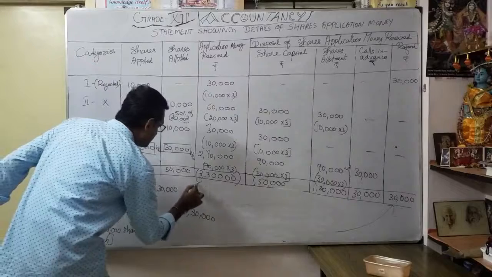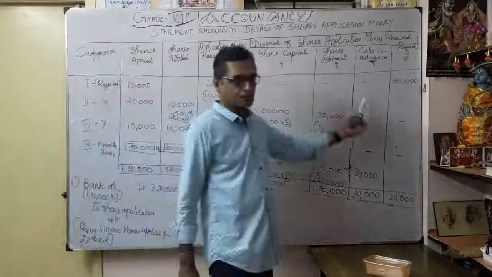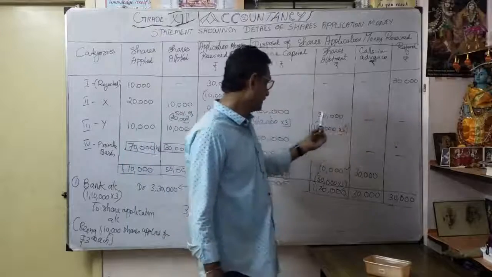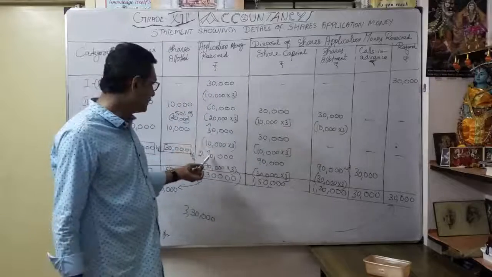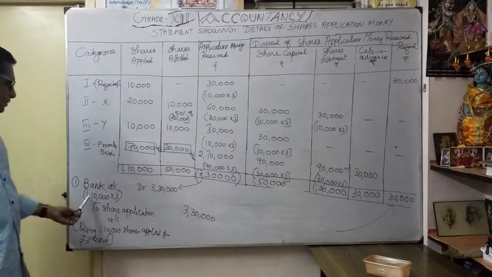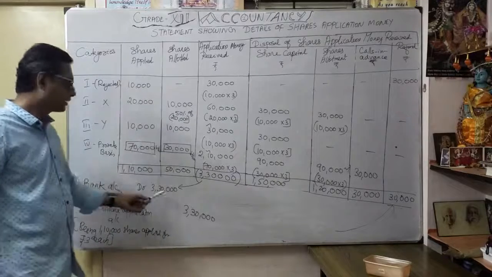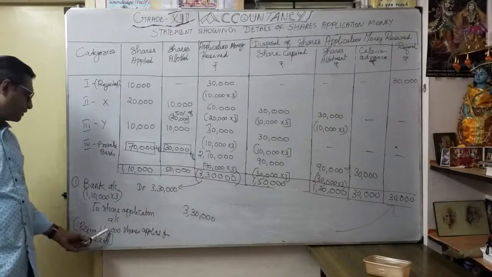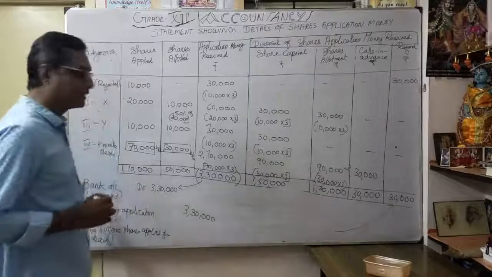This 3,30,000, this one, how you know? Even though we know this, but only the statement helps us how you distribute the excess share application money. Here refunded, here category 2 excess I am going to adjust, then here there is no excess, here and here excess, 4th category. So understood first entry, bank account debit 3,30,000. So bracket you have to mention always. So 1,10,000 into 3, number of shares applied. Okay, into 3, 3,30,000. To share application account 3,30,000. Narration being 1,10,000 shares applied for rupees 3 each for application money. Okay, that's what your entry number 1.